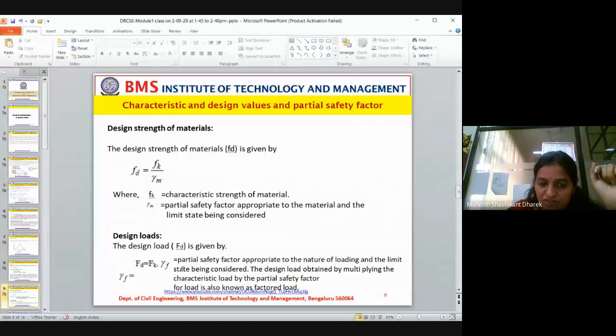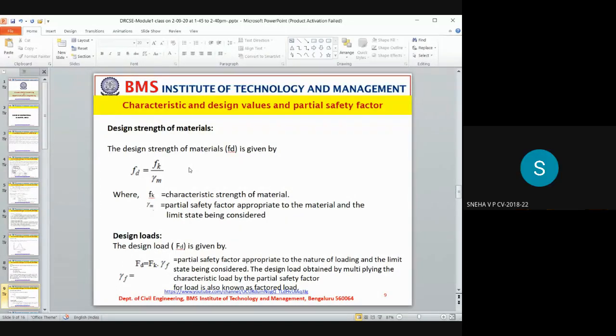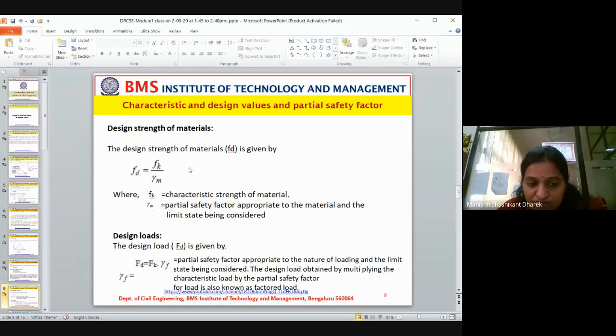Now what happens if you multiply this? Can anyone just multiply and let me know? 25 into 1.5, we are calculating only for concrete, is how much? 37.5. Okay, 25 divided by 1.5 is how much? 16.67. That is one value.